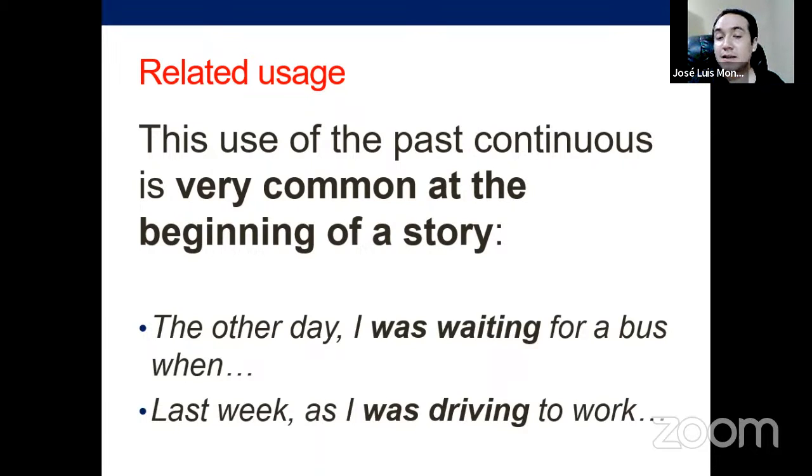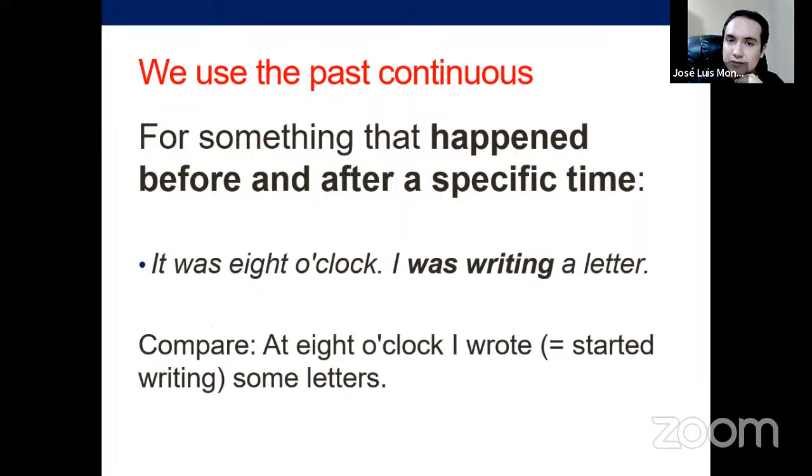All right, same, last week as I was driving to work, this happened and this happened, and we were doing this, or I was doing this, and then this happened, and this person was doing that at the same time, but we didn't see this and that. Right? So simple past, past continuous, the interaction following this logic. One being the context for the other, or always the first action happening in progress in this case, and the other elements that happen afterwards.